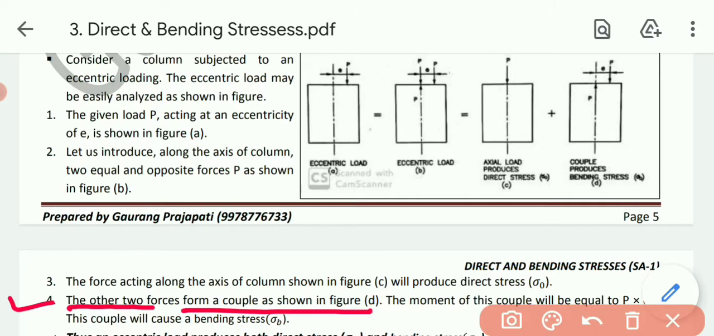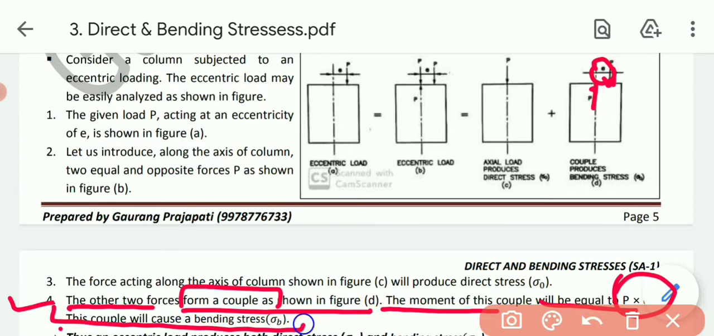Now two forces were there, this one and this one. Now these forces will couple, equal and opposite forces acting at a distance between them. So they will form a couple. The moment of this couple will be equal to P into E. So this couple will cause a bending stress.